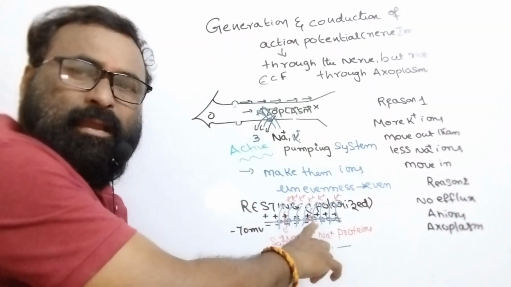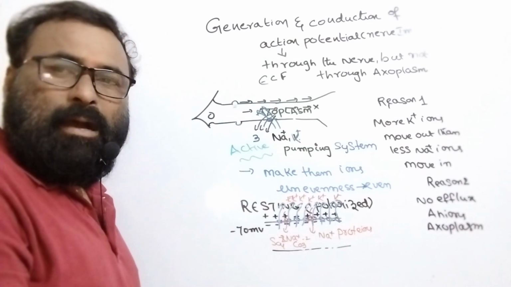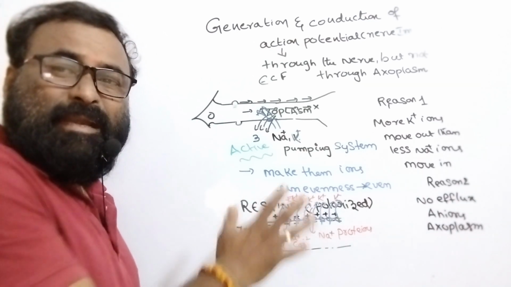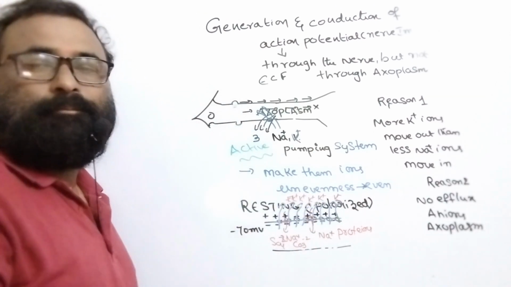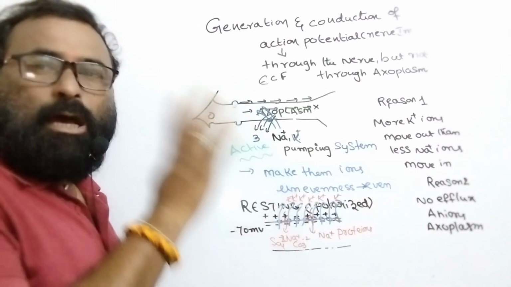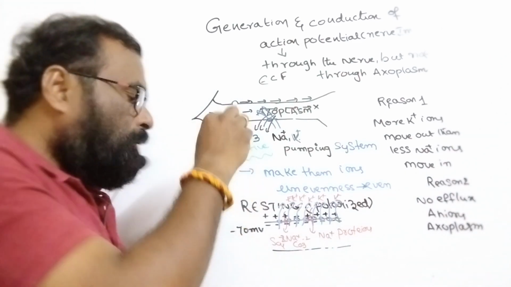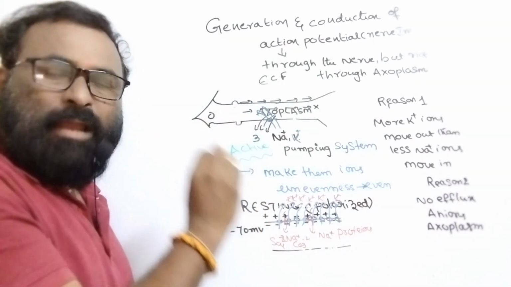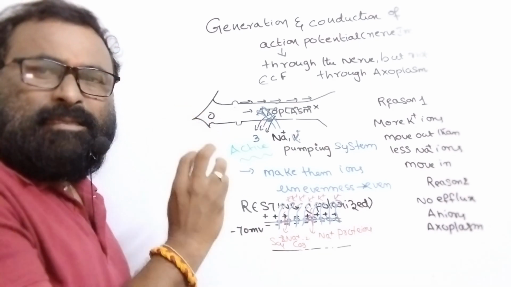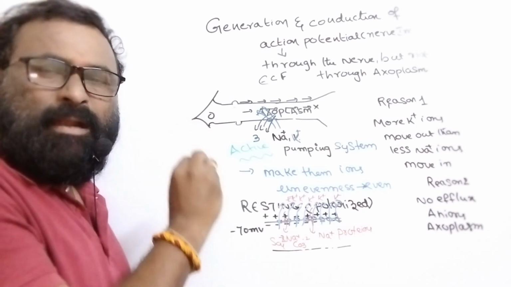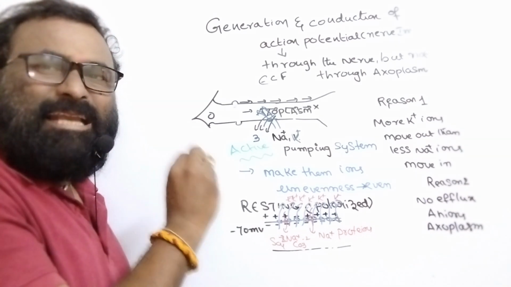The nerve fiber covering, the axolemma, is not able to let anions move out. It allows sodium ions and potassium ions through it, and this ion movement is also highly specific.